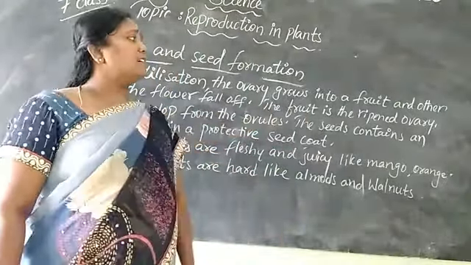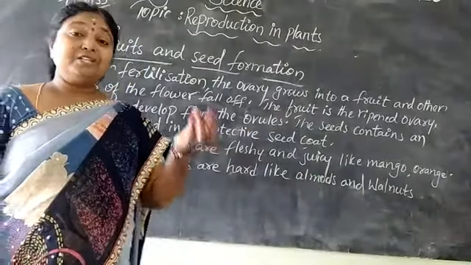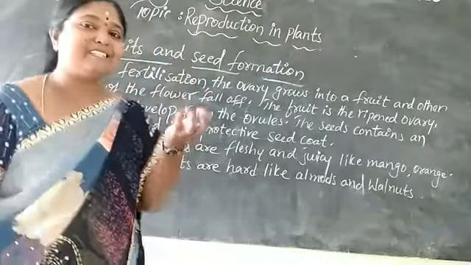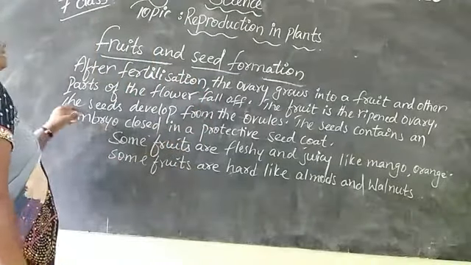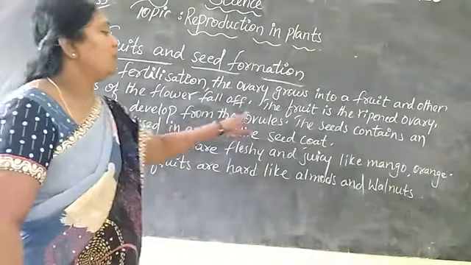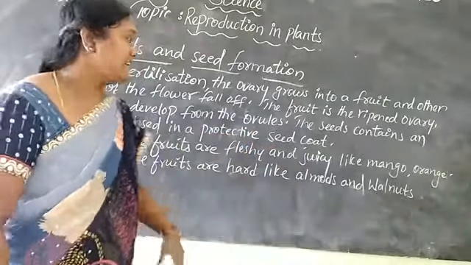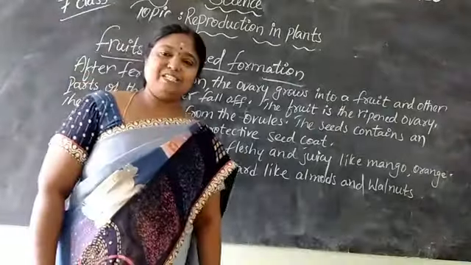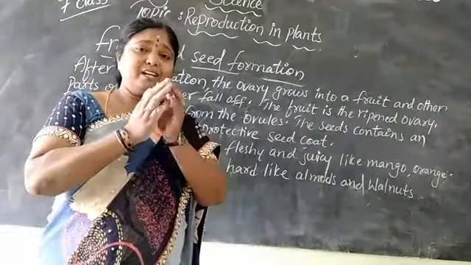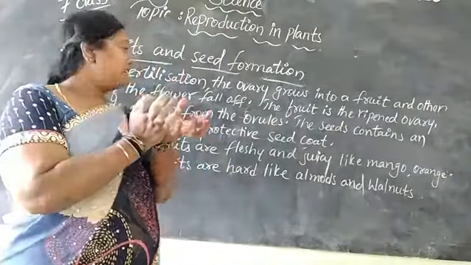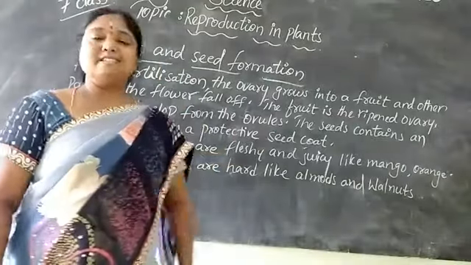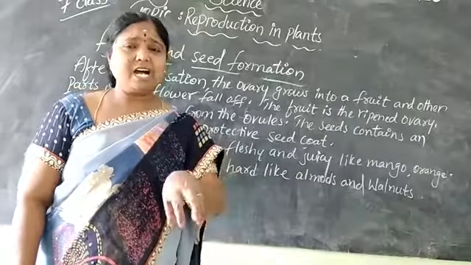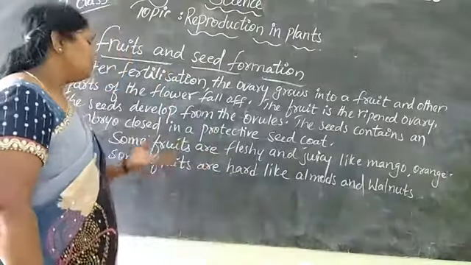The fruit is the ripened ovary. So what we are having down in the flower, it is the ripened ovary. The seeds develop from the ovules. The seeds contain an embryo enclosed in the protective seed coat. So it is going to be covered with the protective seed coat.